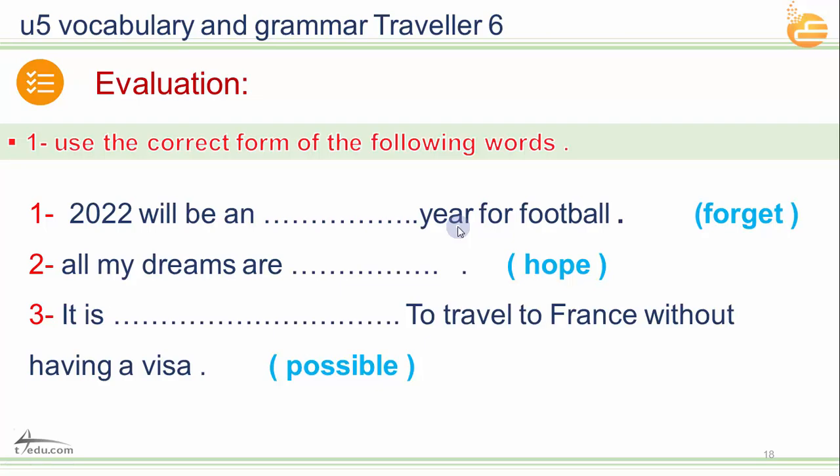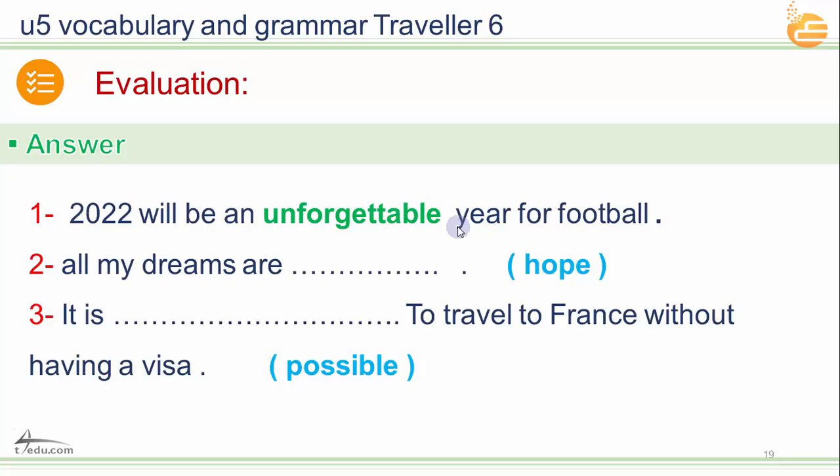Maybe there's going to be a World Cup, so it's going to be an unforgettable experience, an unforgettable year for football. All my dreams are hopeful, hopeless. Hopeless, why? You have to be hopeful. So I would say all my dreams are hopeful, not hopeless. Both are correct, it depends on the meaning.